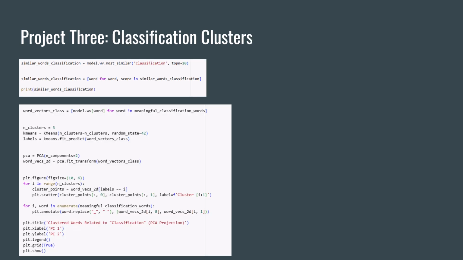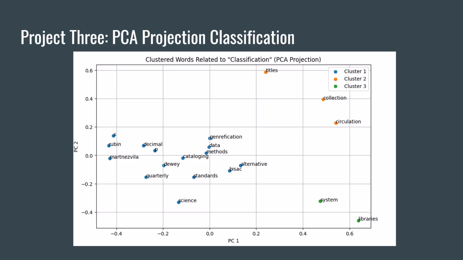I wrote a lot about classification in my library and information studies program, so I knew I would be able to create better results with terms relating to classification. So I was correct, and the terms relating to classification created much better clusters in the PCA projection.